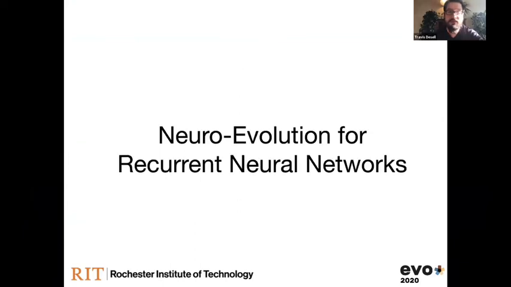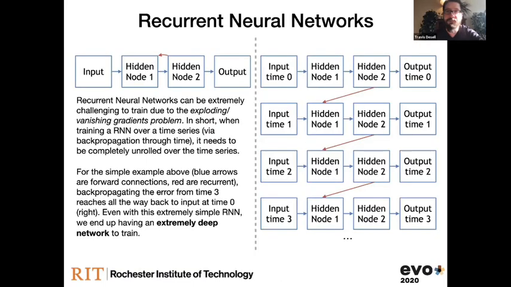So a little background about using neuroevolution for recurrent neural networks. Just general background on recurrent neural networks themselves. They're a little bit different than your standard neural networks in that they allow connections which can go either backward in the network, or what's actually happening is that they're spanning different periods of time. So you usually use a recurrent neural network for time series data or sequential data, where you're trying to capture kind of long-term dependencies in that sequence.